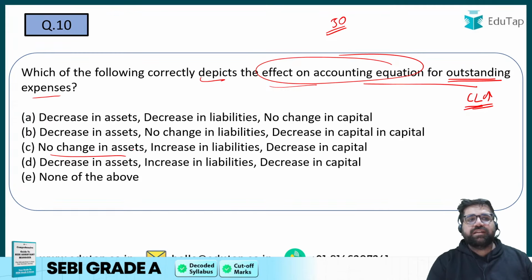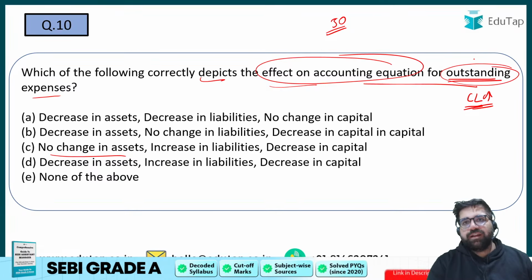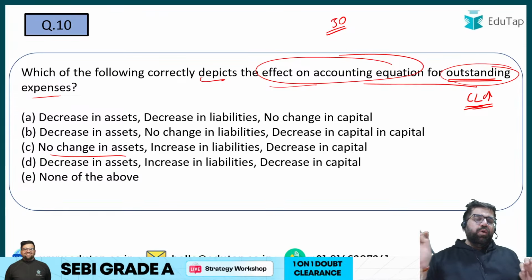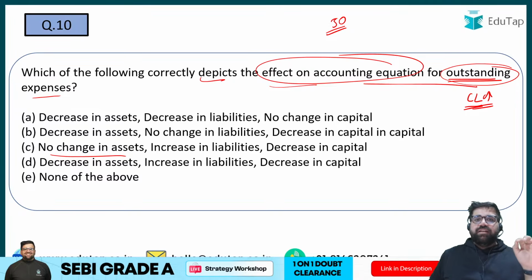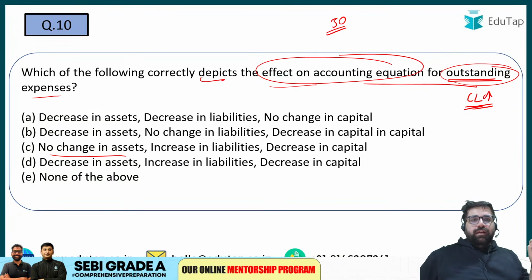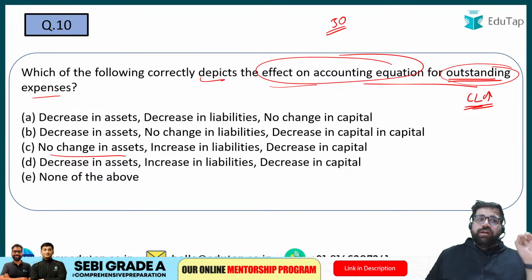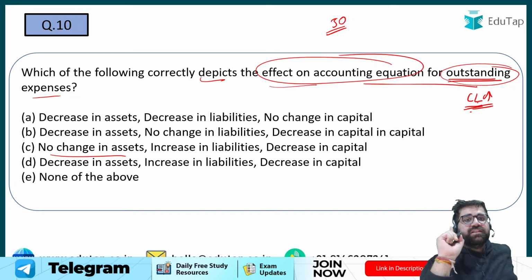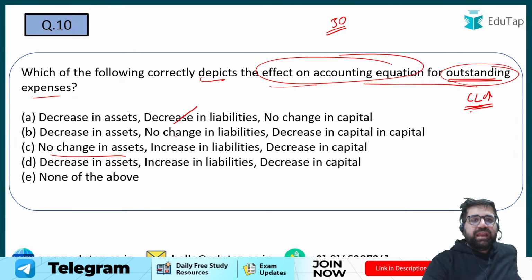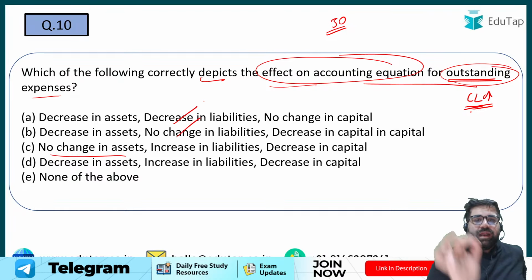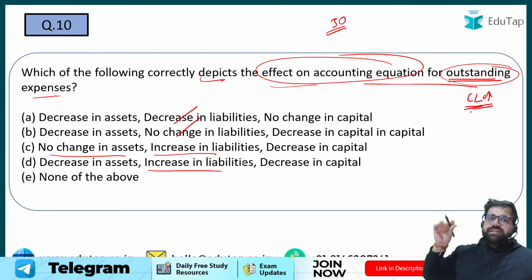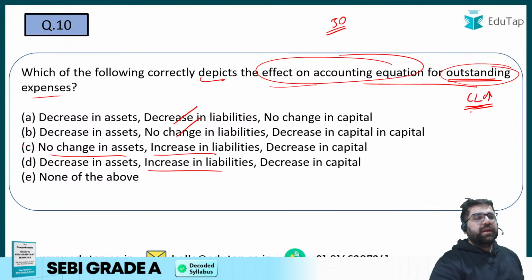You have not paid your expenses. It's just outstanding. It is not said that you have paid outstanding expenses. Once you pay, then definitely your current assets will fall. But in the question, it is clearly said: what will be the correct accounting equation effect for outstanding expenses. So outstanding expenses will definitely increase my liability, which is my current liability. So options A and B are eliminated straight away. In both options C and D, it is clearly given increase in liability. Now, outstanding expenses will not impact your assets, so my answer will be C.